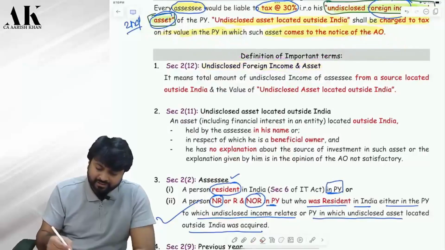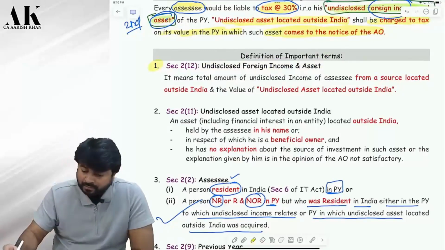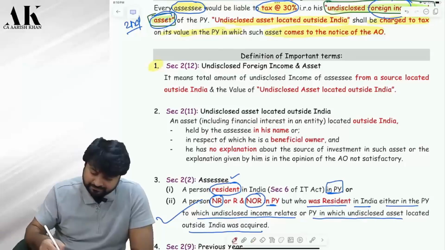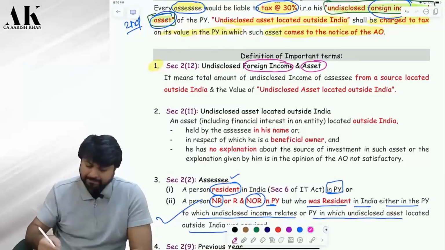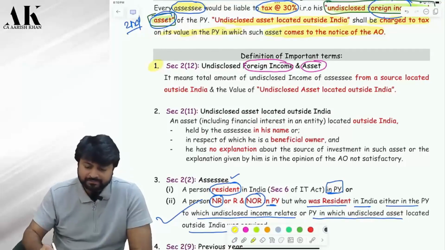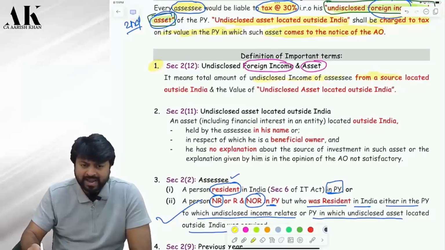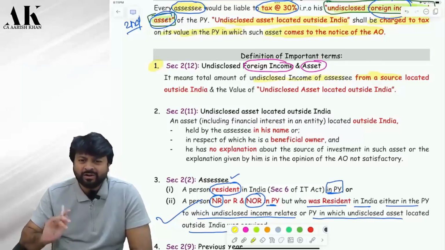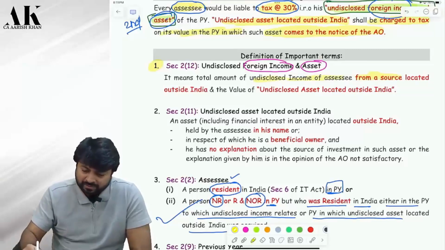Coming back to the first definition here. What is the first definition? Undisclosed foreign income and asset. Okay. Now listen carefully to me. It means total amount of undisclosed income of the assessee from which source? From Delhi, from Punjab, from Tamil Nadu, from Chennai, from Andaman Nicobar? No, all those incomes we are not interested in this law. For that there is a taxation law, income tax law. Correct or not? From a source located outside India.